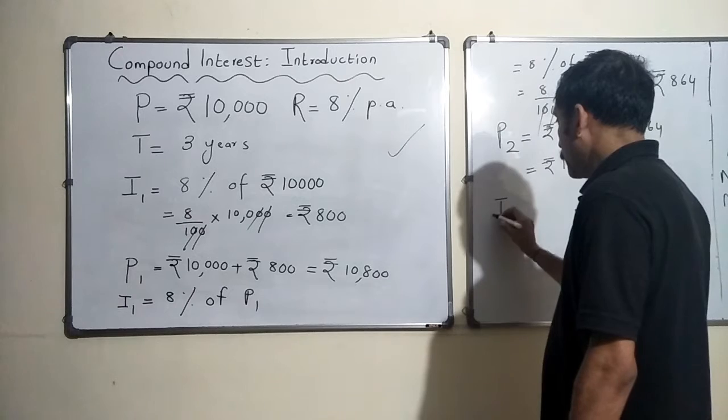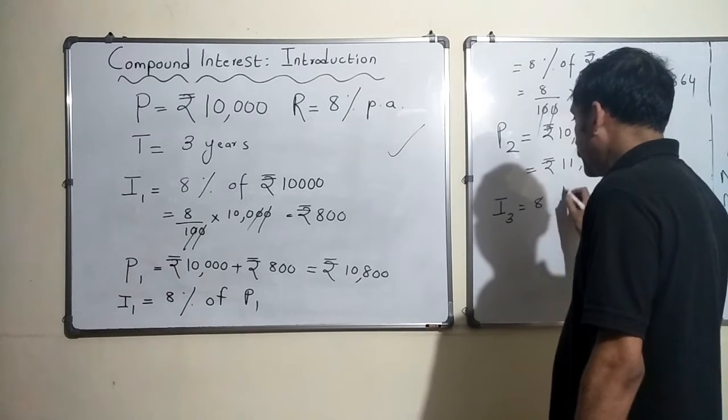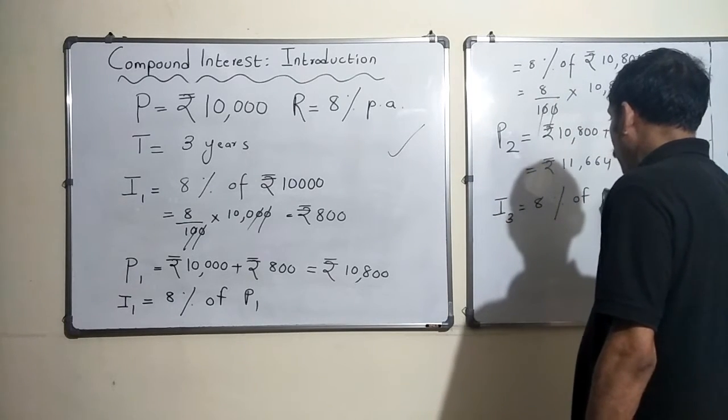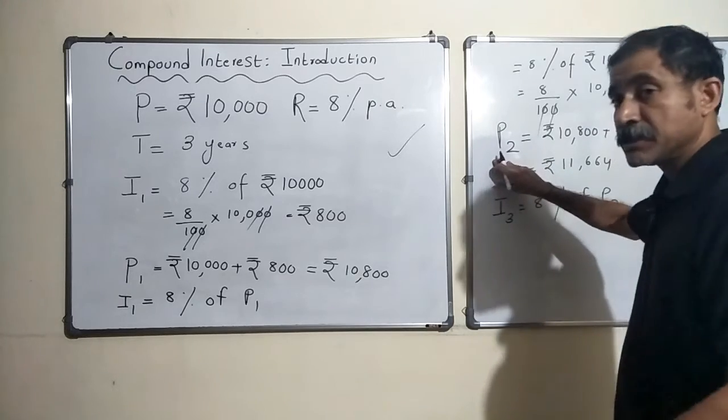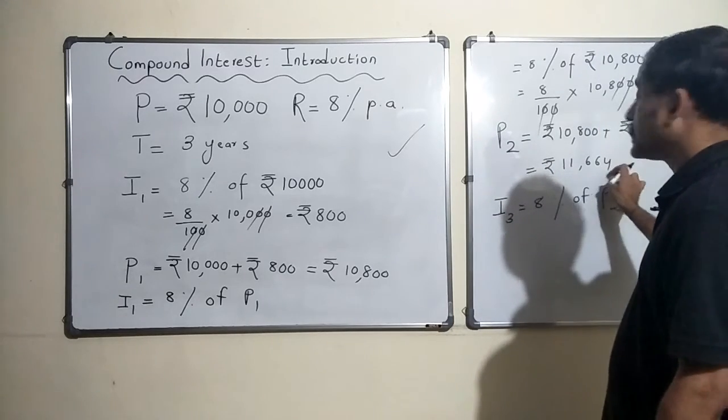So the third year's interest would be 8% of the principal which is there with the bank. The principal has increased to 11,664.